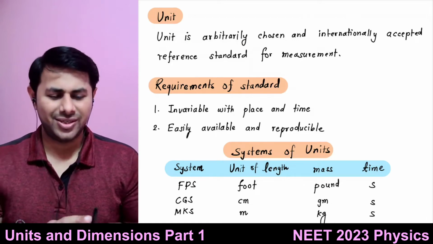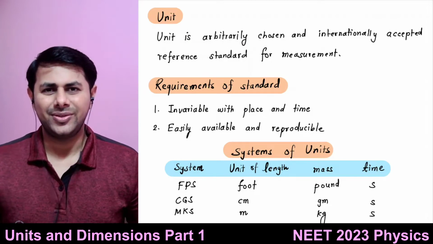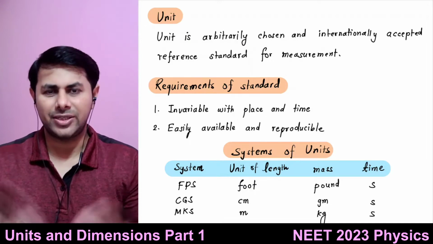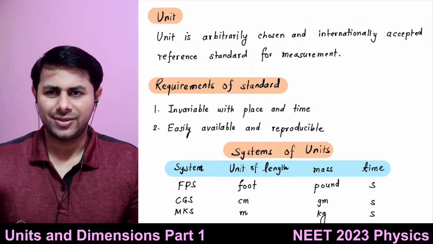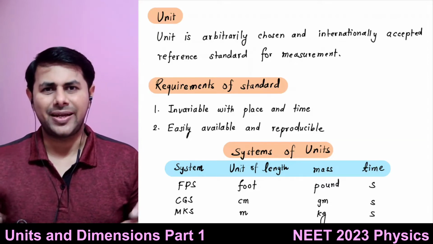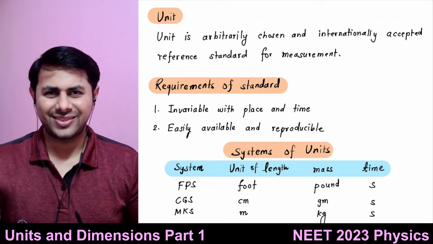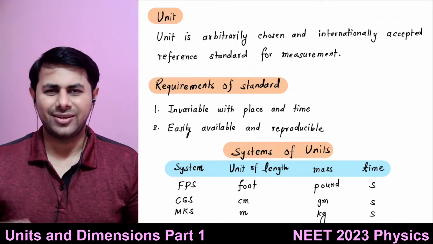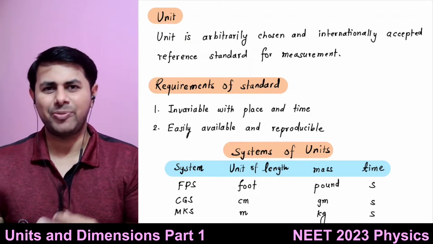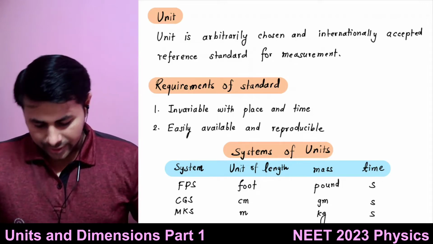But this is not an internationally accepted standard. Internationally accepted standards are known as the units which are recognized internationally. So this is a unit. I can use this unit for myself, but I cannot say my height is equal to 22 pens, because everybody else in the world doesn't have this pen. Maybe few people have.